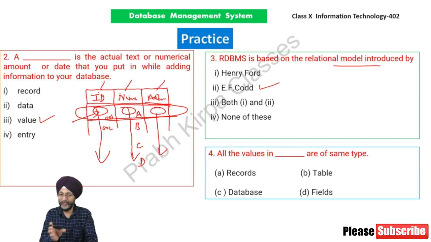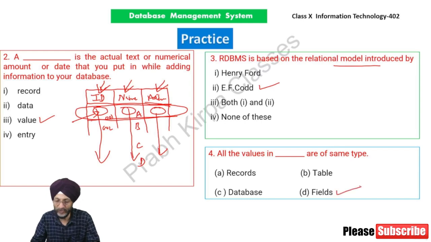Here all the information reflected in one particular column or field is of the same type. This column will show only addresses of the particular person. It will tell us the name of the particular person. It will tell us the ID of the particular student or employee. So all the information in any one column or field is of the same type. So the answer is: all the values in fields are of the same type.